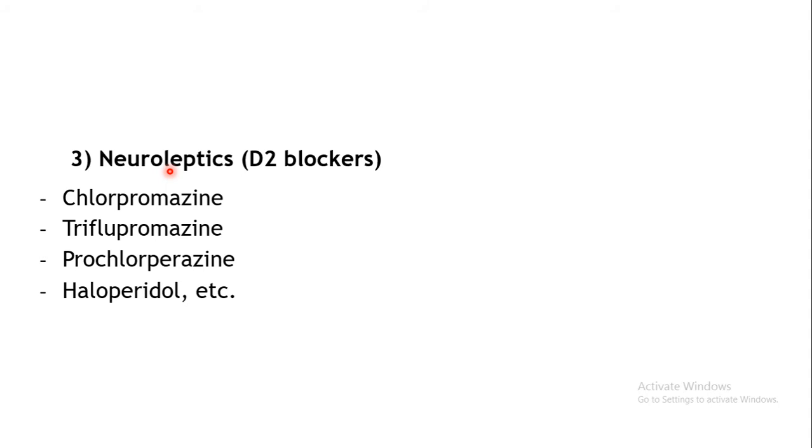Then the next class is neuroleptics, that is antipsychotic drugs. These are also called D2 blockers; that's how they show their action. Examples include chlorpromazine, triflupromazine, prochlorperazine, haloperidol, etc. Other examples also have antiemetic property because of their D2 blocking action. So those antipsychotics which act by blocking the D2 receptors will have antiemetic property. Next class is prokinetic drugs.